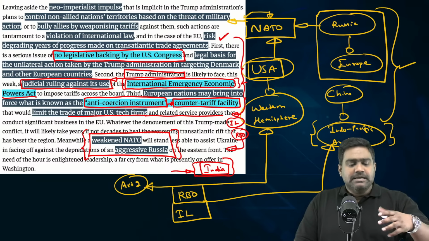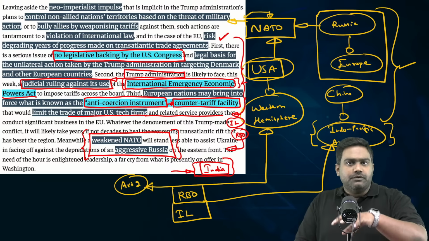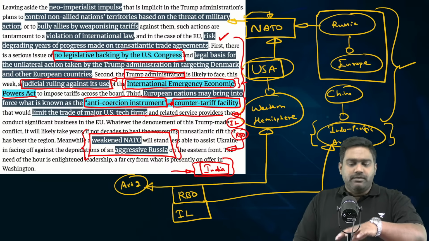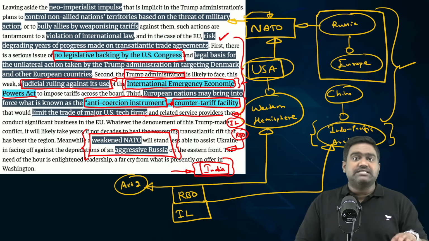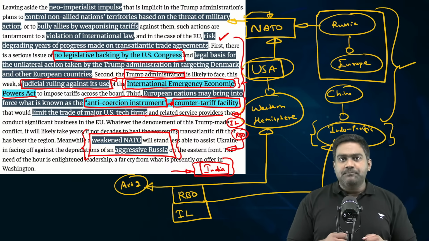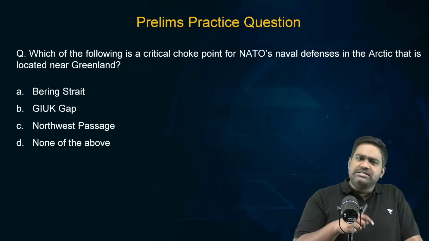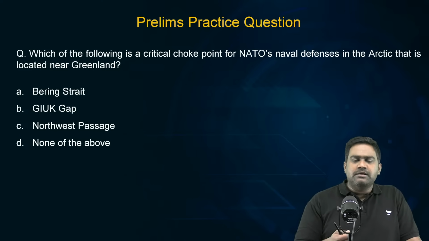That's why I'm insisting that any such escalation could possibly mean the death of NATO itself. And such destabilization could have a cascading effect on global geopolitics, which would eventually affect Indian interests as well. So this is what we need to learn from this particular development. This is a developing story. There will be recurring articles, and we will continue to follow this very closely.